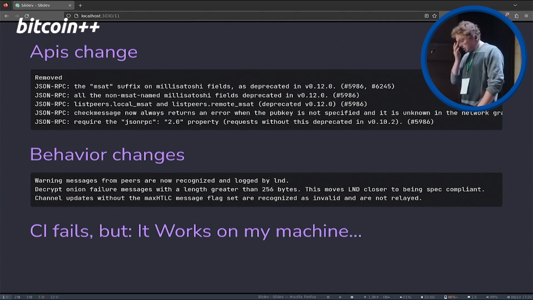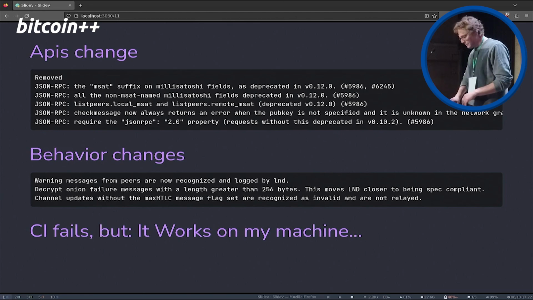Also behavior can change. The lower example is from LND, where a channel update without max HTLC message flags that are now recognized as invalid and are not relayed. So these things can happen, that they fail on one machine but not on the other if we have version drifts in our developer team or something. And also, CI fails, but it works on my machine.